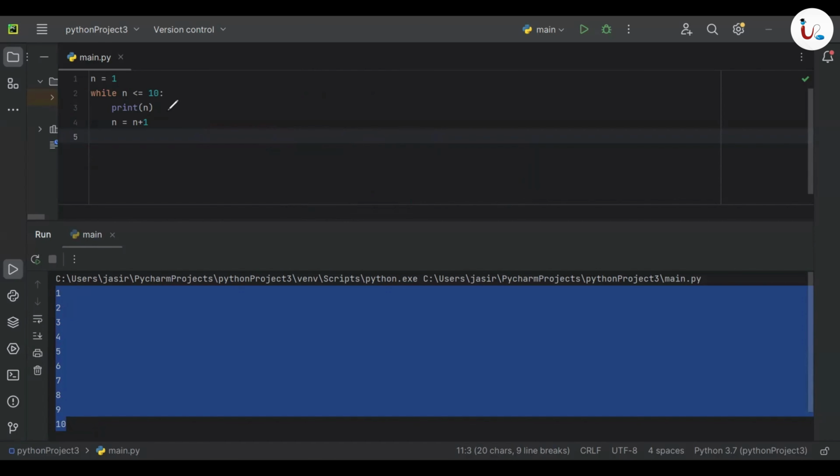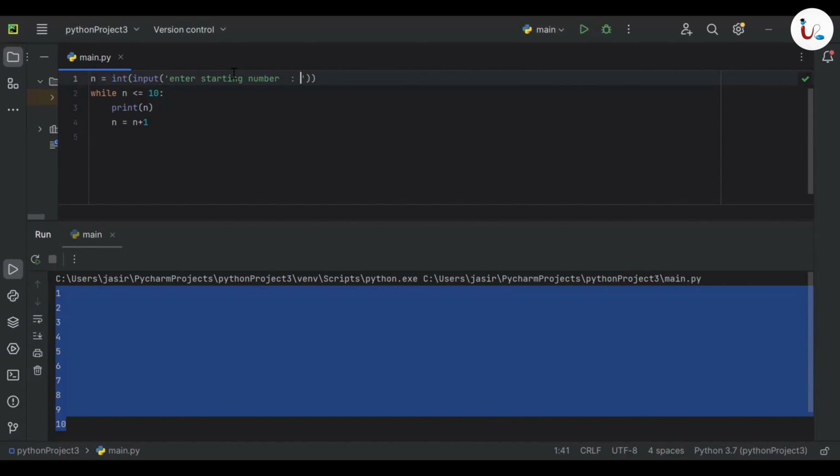Clear? So here we can make a modification. Here I'm going to print the numbers from 1 to 10, right? Instead of that, I can ask the user to type the starting number and to type the limit. Which means instead of n, I can ask the user: n equals int input, enter starting number.